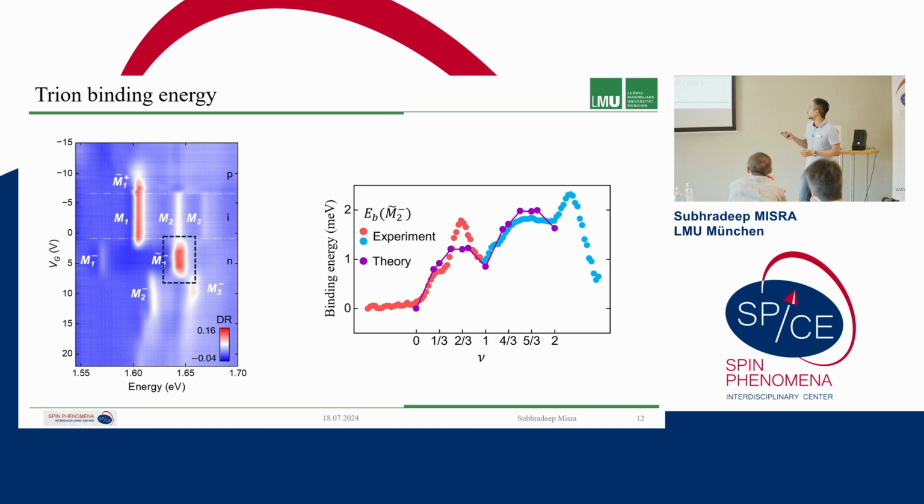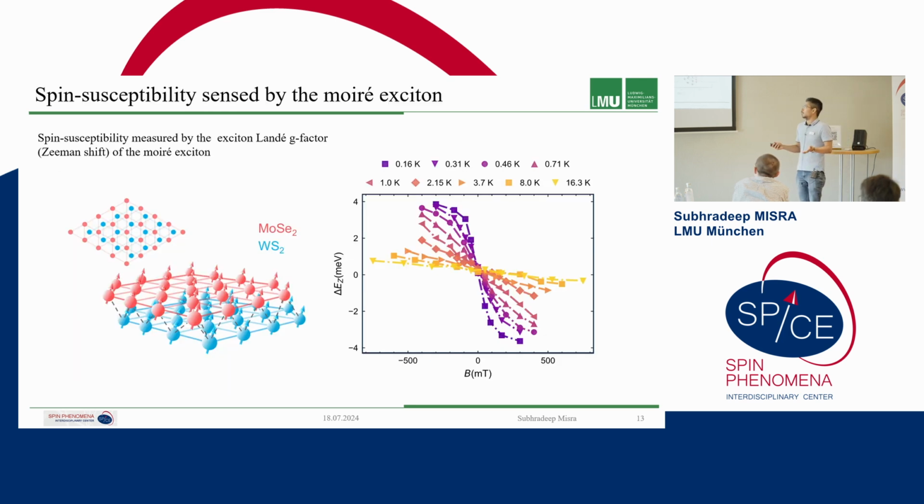And our calculation matches more or less well with the experiment, and this calculation takes into account that we have this laterally staggered lattice as well. So we just try to populate the two lattices and calculate the binding energy with our understanding from the previous layer by layer charging and the laterally staggered model. And we find a good agreement, which says that our understanding is consistent with the binding energy of this trion as well. And now we move on to the spin susceptibility of the system.